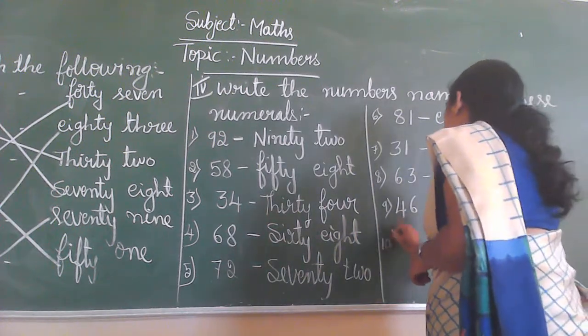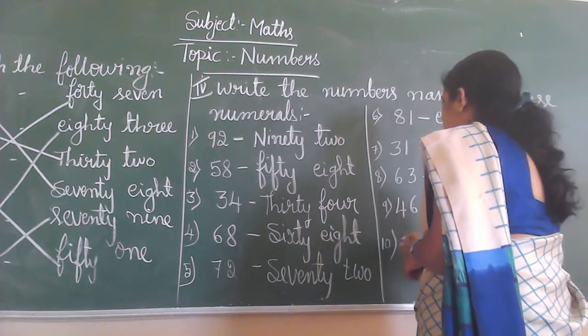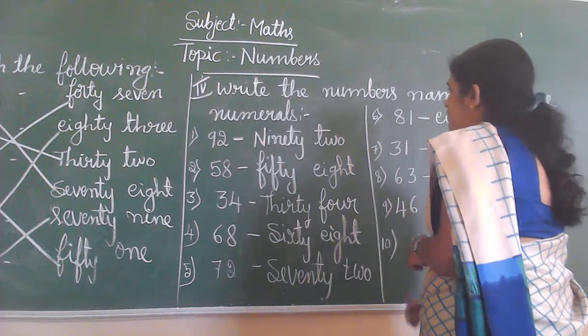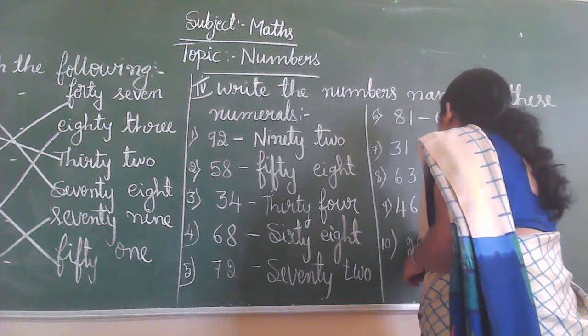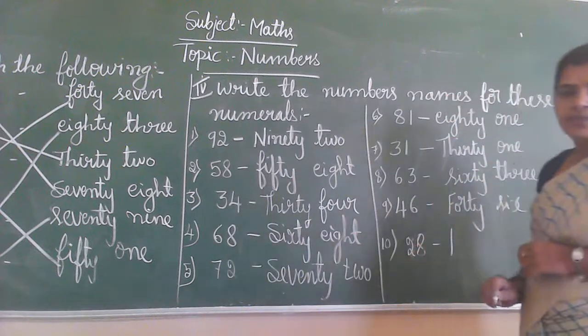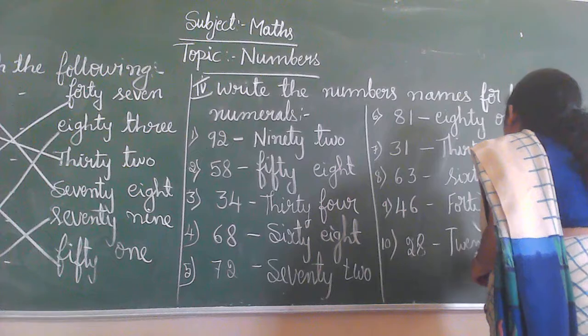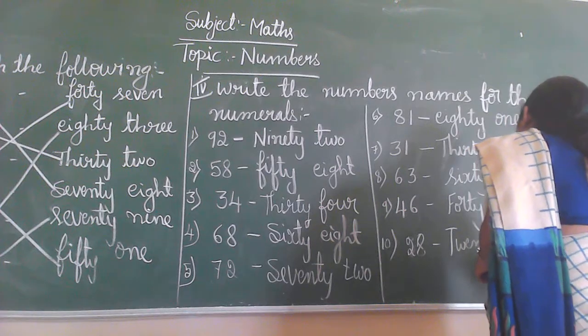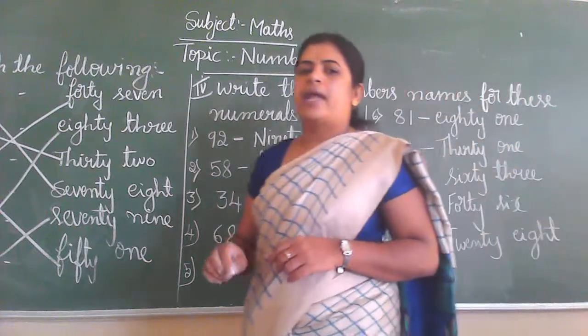And then 28. 20 spelling: T-W-E-N-T-Y, 20, E-I-G-H-T, 28.